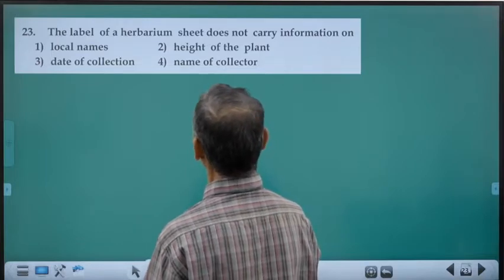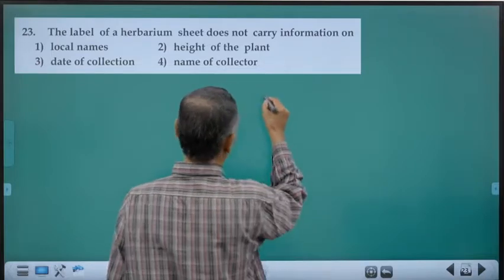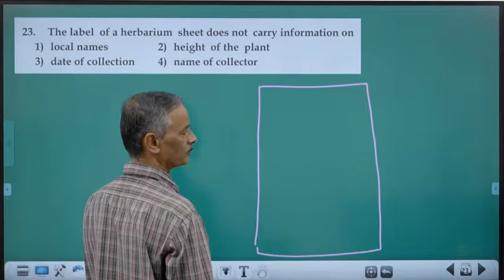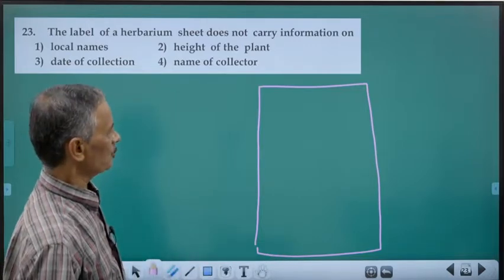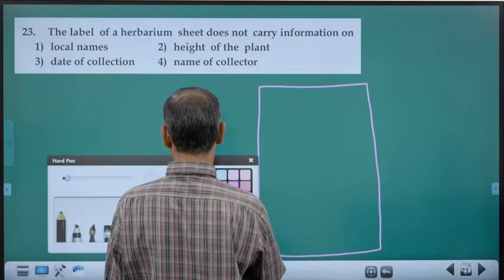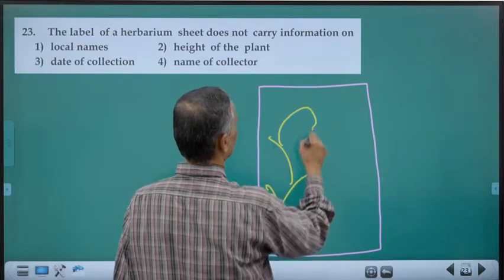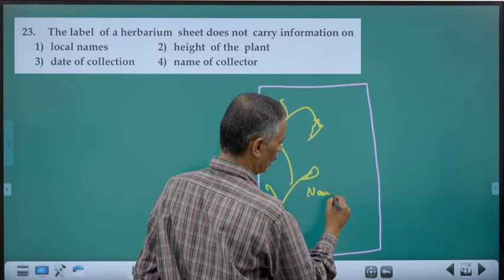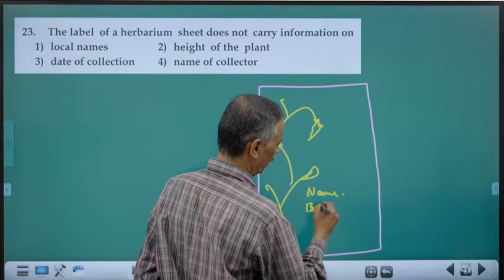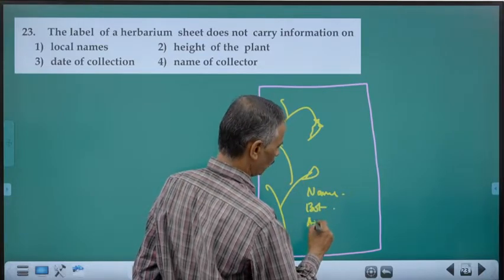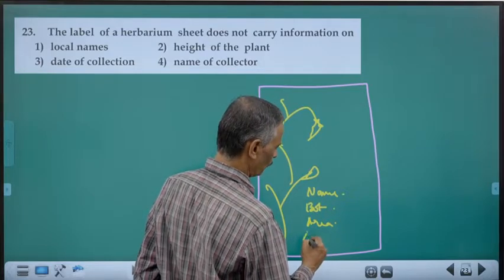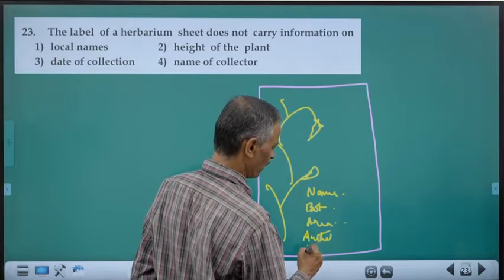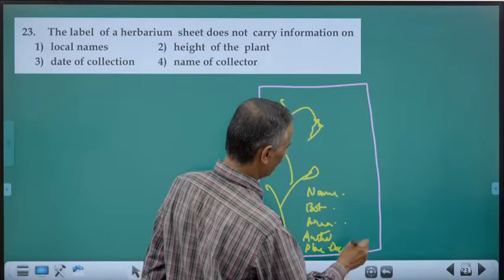The label of Herbarium. See, a Herbarium sheet has a definite proportion, 41 into 29 centimeters. That is the dimension. You will have the plant parts dried and pasted in it, having almost all structures, and it should have the local name, then botanical name, that is the scientific name, area of collection, name of the collector, place, date, etc., and classification up to family.